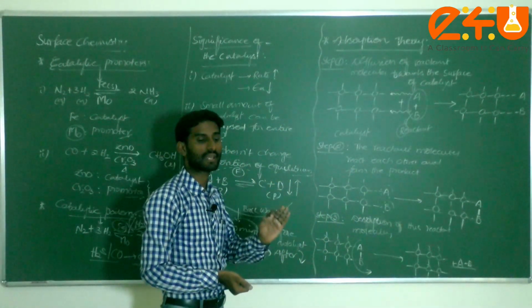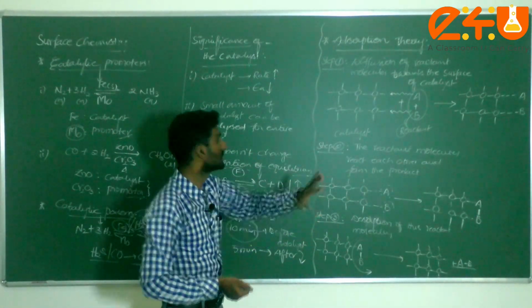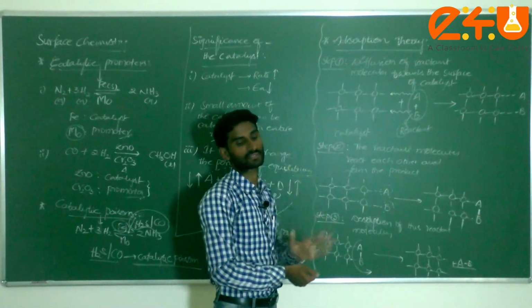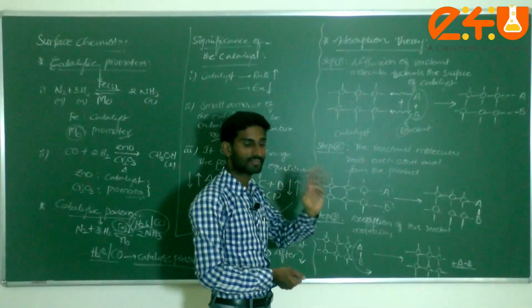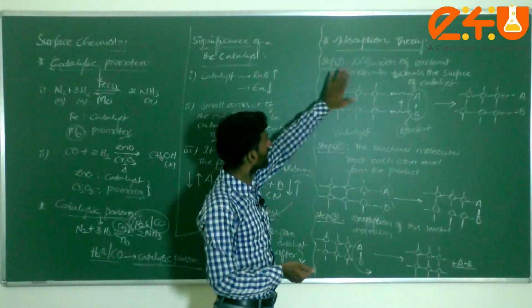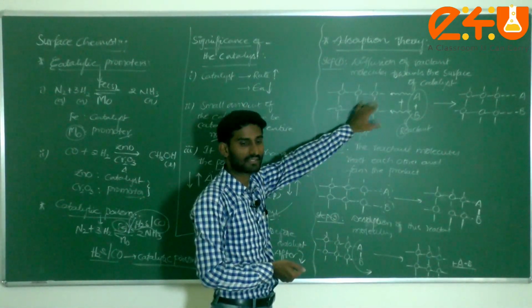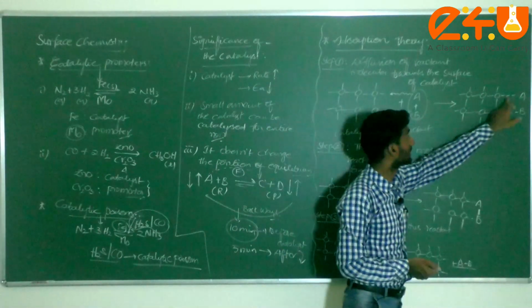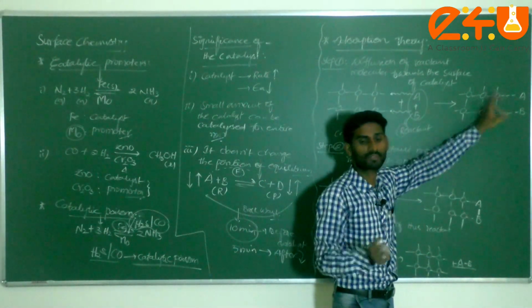When any chemical reaction uses a catalyst, how the reactant molecules go and adsorb on the surface of the catalyst is explained by adsorption theory, with the help of 3 to 4 steps. The first step is diffusion of reactant molecules on the surface of the catalyst. All the molecules are coming toward this one. Check what I mentioned here, dotted lines. Dotted lines mean it doesn't form the product.